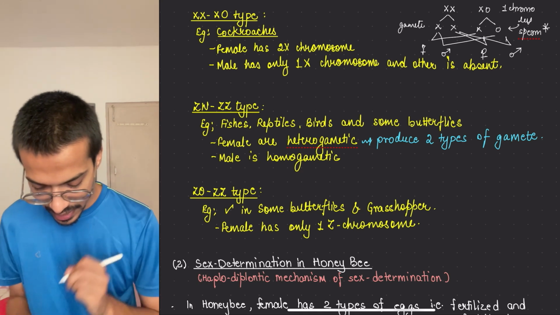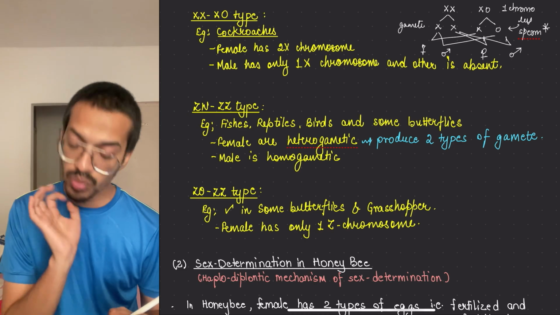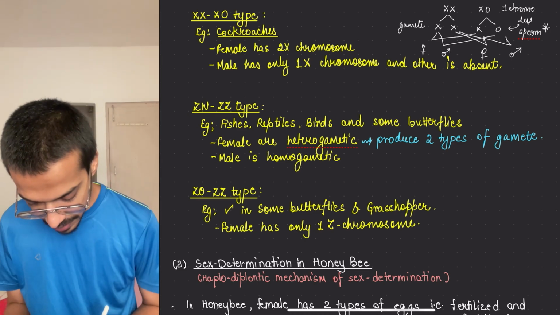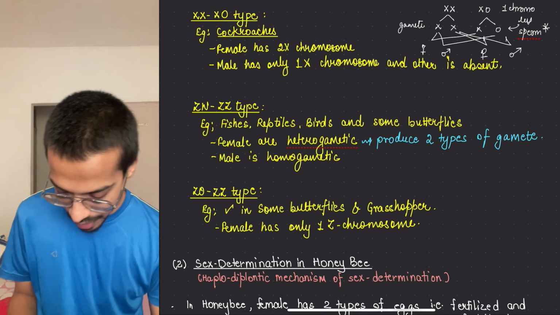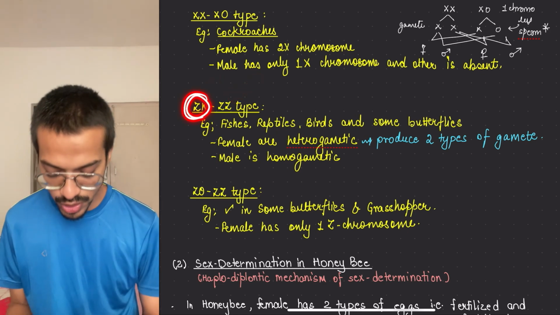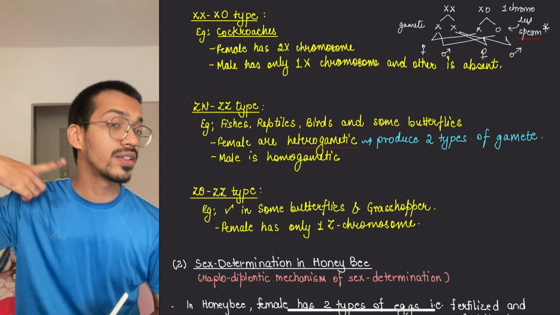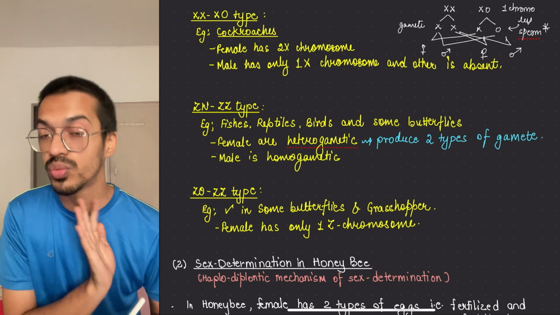Moving on to the next one, that is ZW and ZZ. Here also the female is heterogametic. Now the situation changed, meaning the female will have Z and W, whereas the male is ZZ. So here the sex determination is a factor of the egg, opposite of what is present in humans.